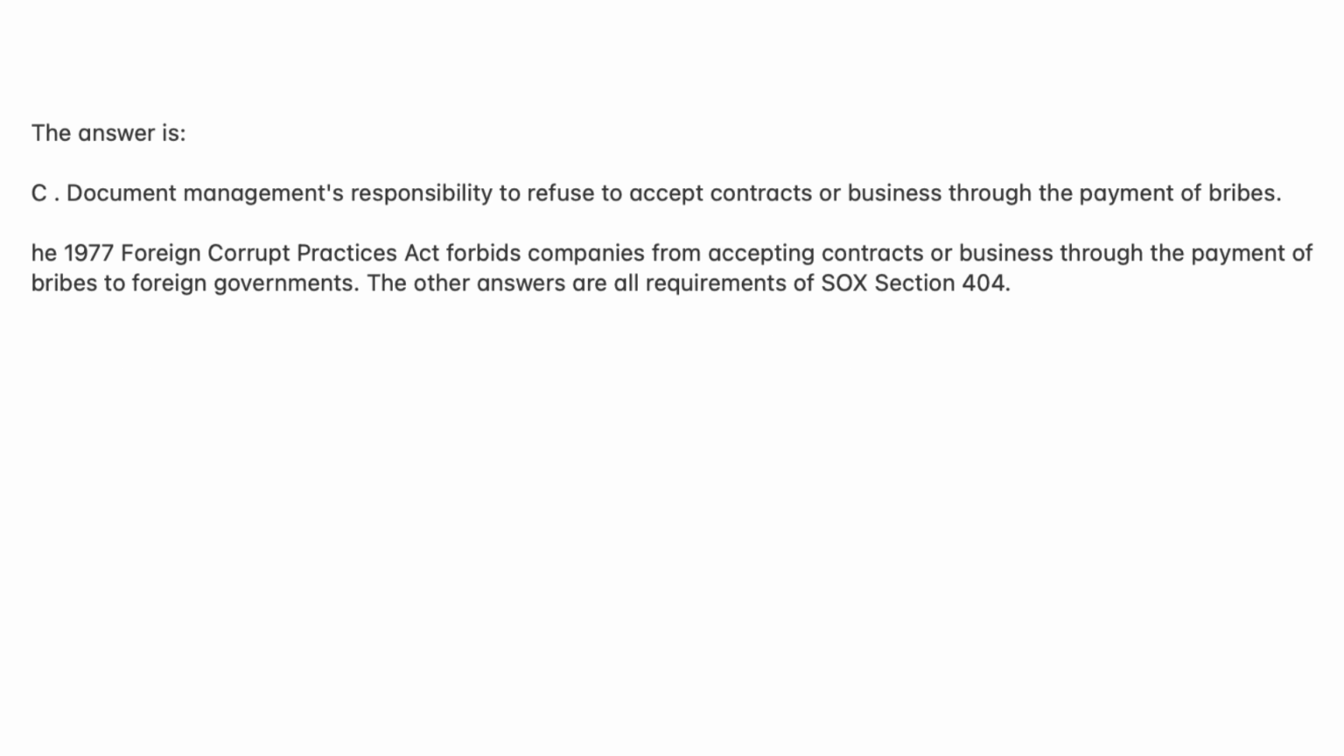The answer is C. Document management's responsibility to refuse to accept contracts or business through the payment of bribes. The 1977 Foreign Corrupt Practices Act forbids companies from accepting contracts or business through the payment of bribes to foreign governments. The other answers are all requirements of SOX Section 404.